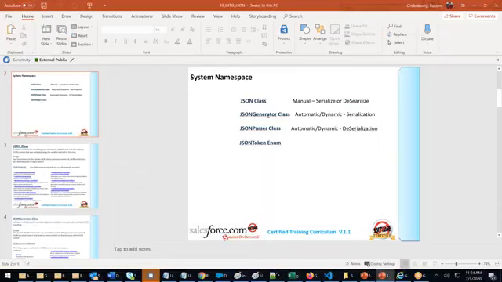I want to create a JSON file with 200 records. Can you create it manually? No. Can you create it with the JSON class? No. That's the reason we need a generator. Generator is used for serialization. Parser is used for deserialization. I want to create a JSON file from my account table. I want to give Facebook 300 customers' information. Each customer has 10 fields, so 300 into 10, 3,000 fields have to be given.